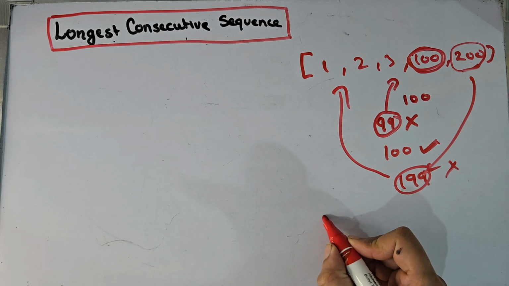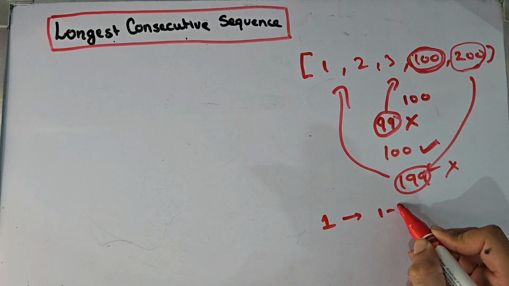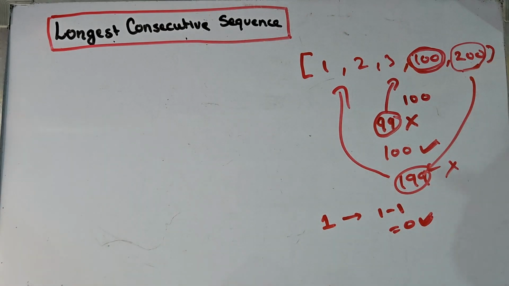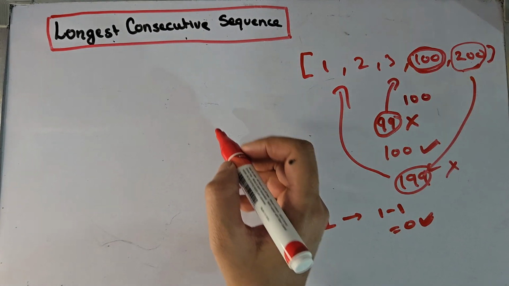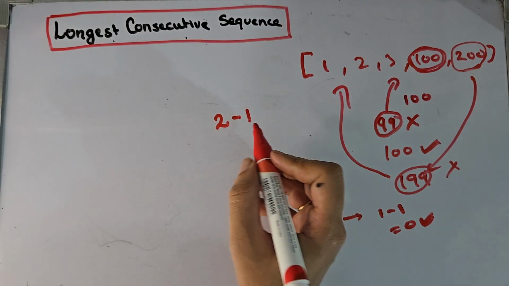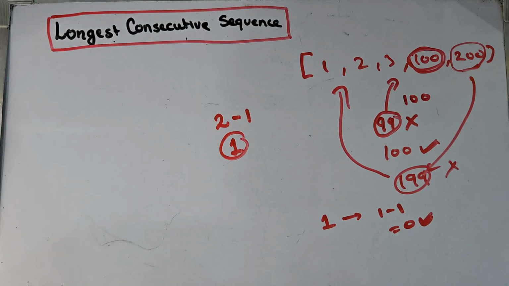Let's pick 1. If we do 1 minus 1, we have 0. Do we have 0 in the set? No, we don't. That means 1 is the starting point. Let's pick 2. If we do 2 minus 1, do we have 1 in the set? Yes, 1 is there. So 2 can never be a starting point for a subsequence. So this is the main idea that we will be using.